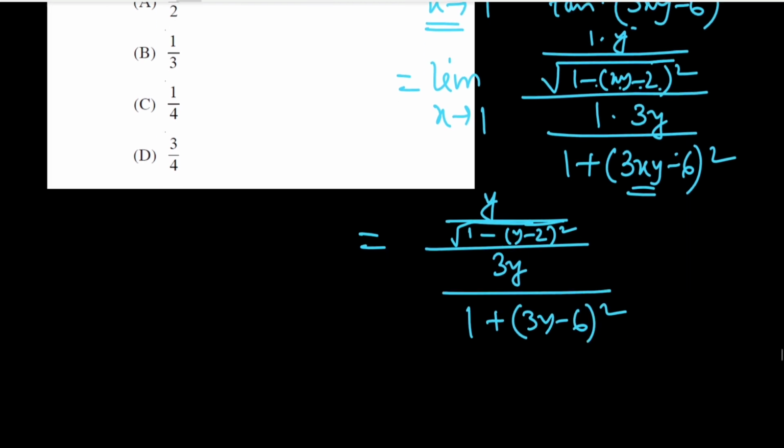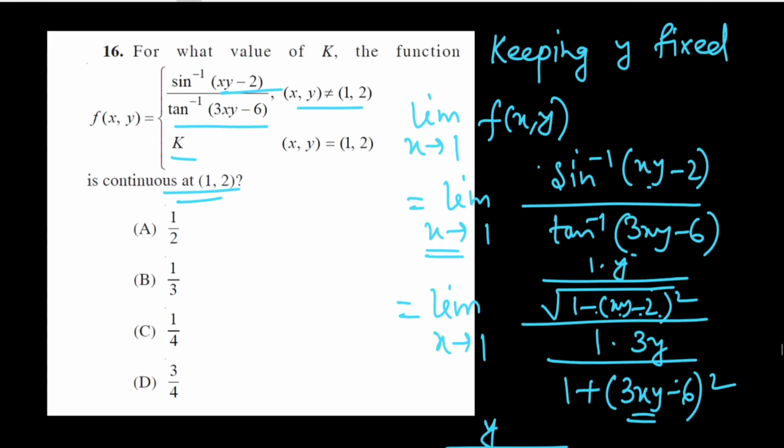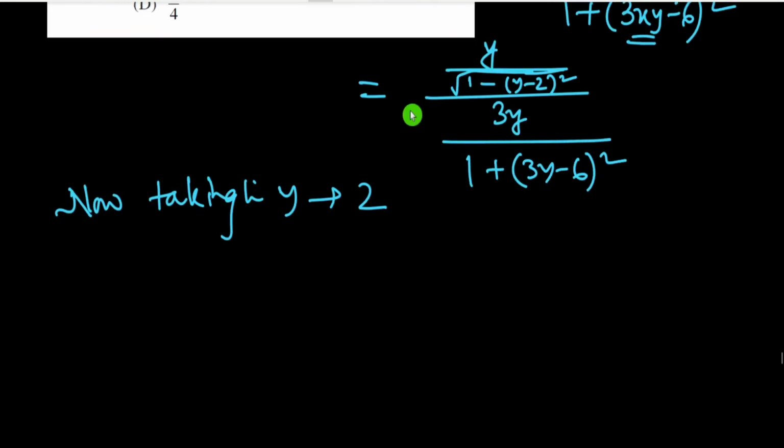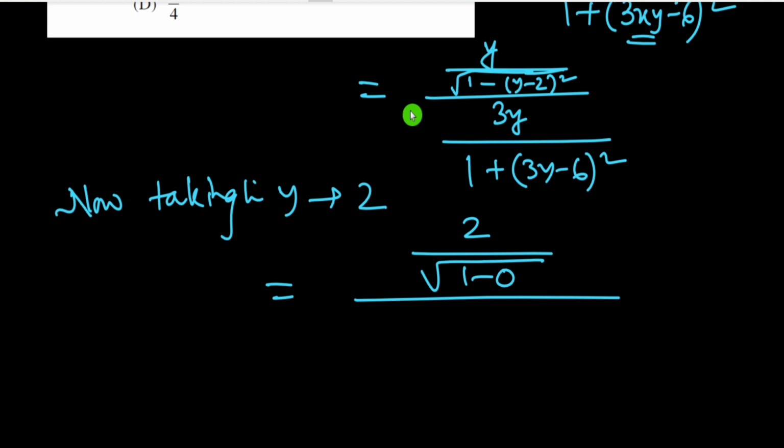Now we take limit as y tends to 2. Since x and y go to 1 and 2, this function is equal to 2 by root under 1 minus 0, by 3 into 2 means 6 by 1 plus 0.